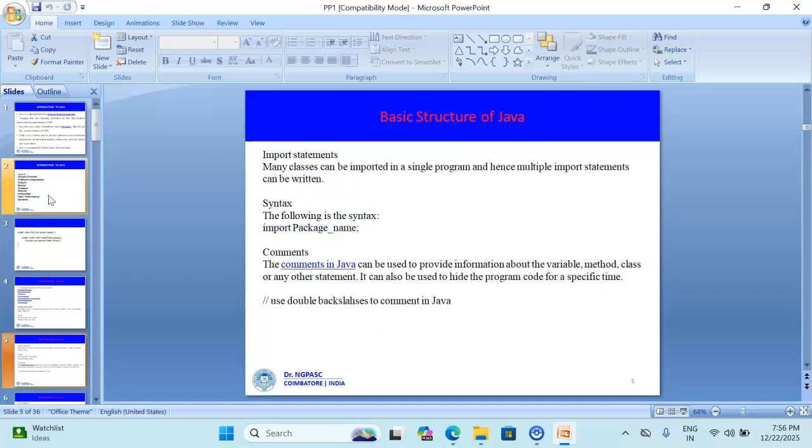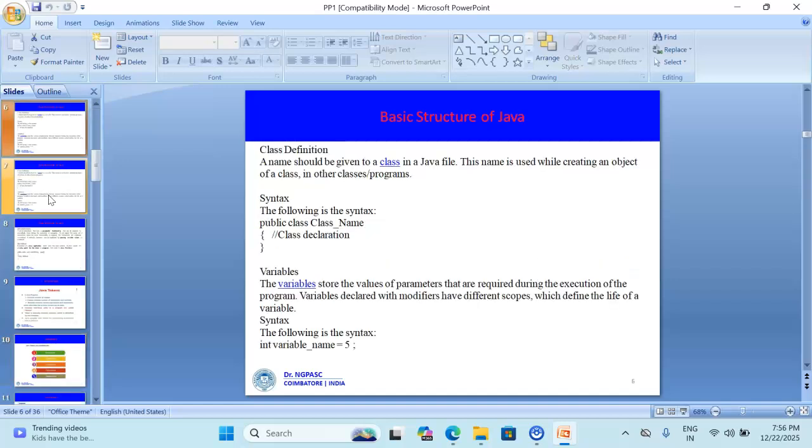And next is import. Import is used to bring in the classes from packages like java.util.Scanner. Next is the comment line. It is used to provide some information about the variable, method, class, or other statement by using a double slash. Next is class definition. Every Java program must have at least one class, and the class name must be the same as the file name.